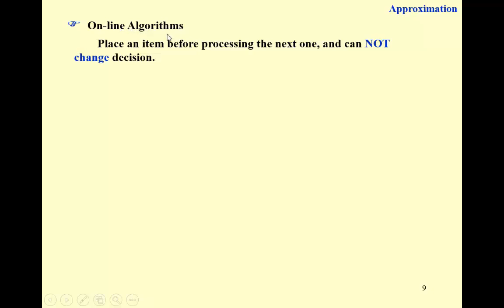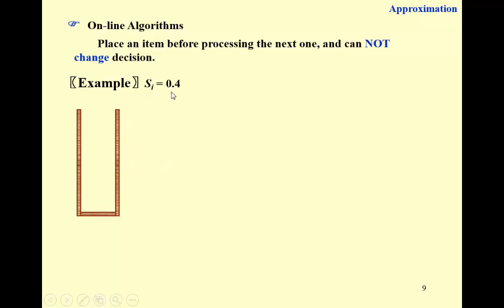With respect to this bin packing problem, online means to place an item before processing the next one. So we process them one by one and cannot change decision. So for example, suppose that the first item we get is 0.4. So obviously we have no other choice. We have to create a new bin for 0.4, right?